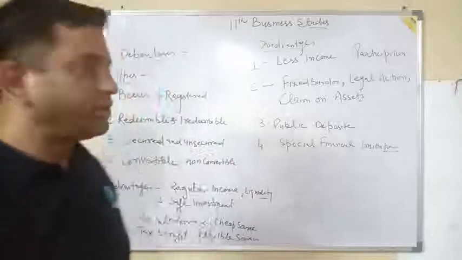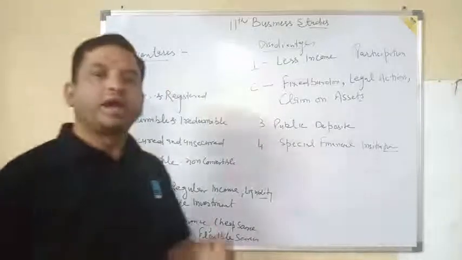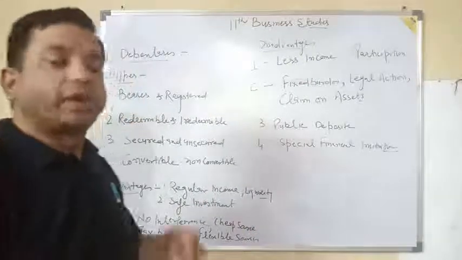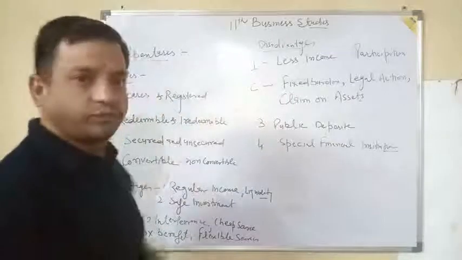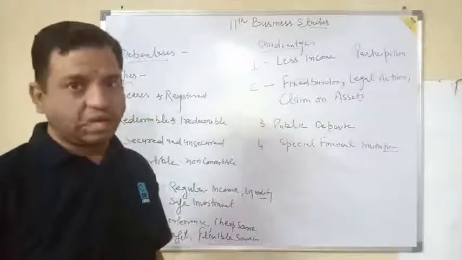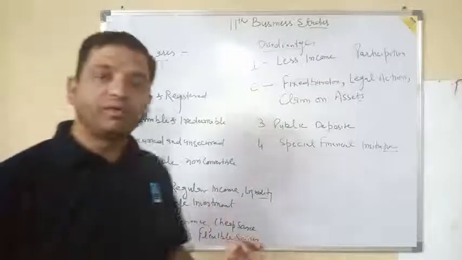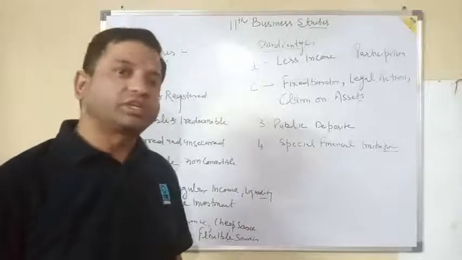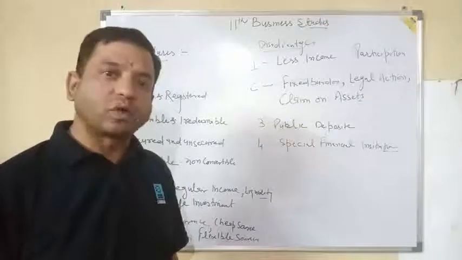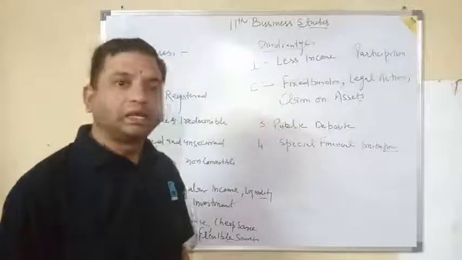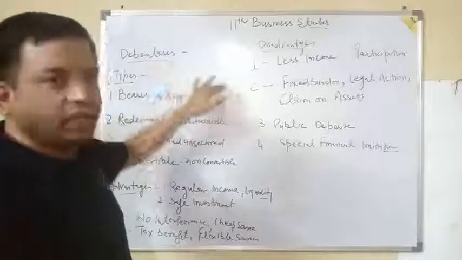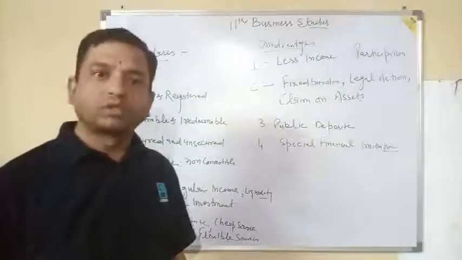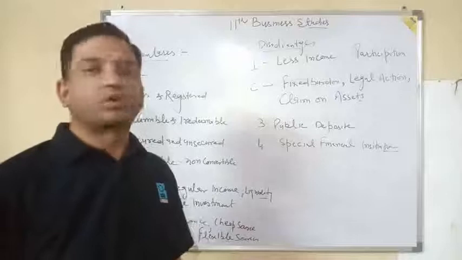So in today's video we will focus on the second and next source of finance, which is under the category of borrowed fund or external fund, that is debenture. The amount which a company collects by issuing shares, whether equity share or preference share, is called share capital, while the amount which a company collects by issuing debentures is called a loan or external debt. That is not part of the capital.